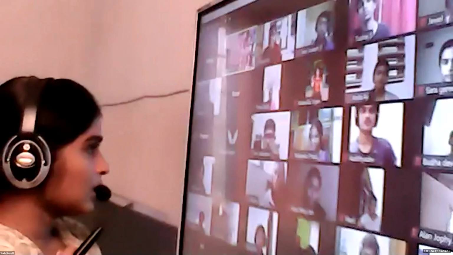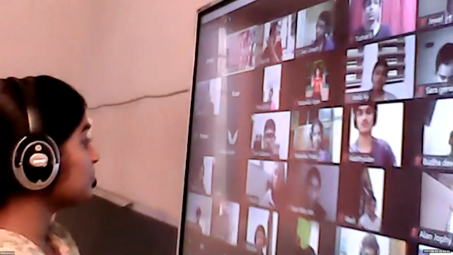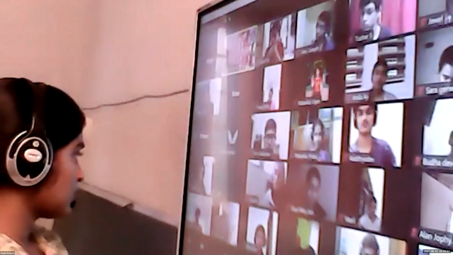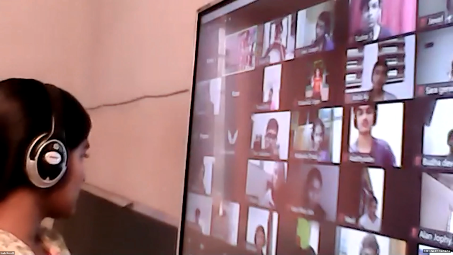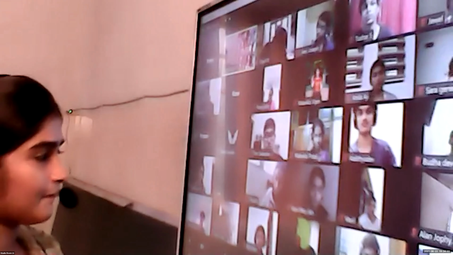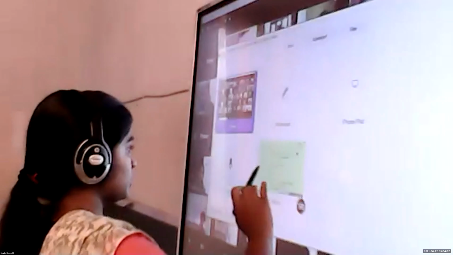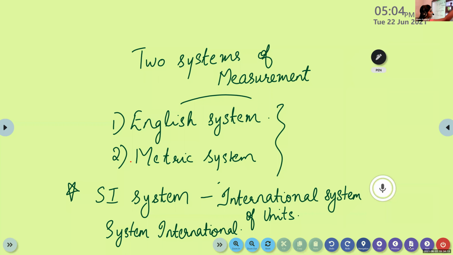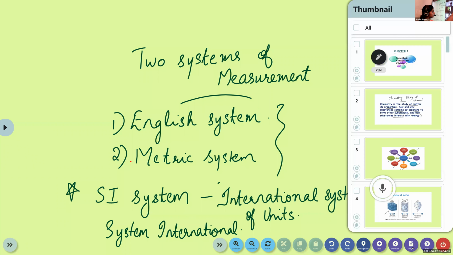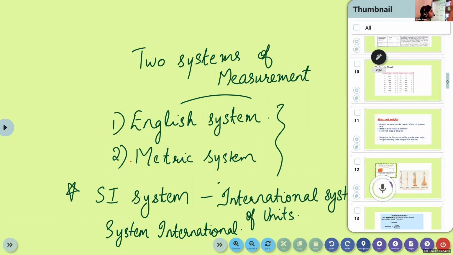Clear? According to the system international, there are 7 base units. It's very important. Then I will show you the table of those 7 base units. All those parameters are familiar to you. Then there are certain units for each one.